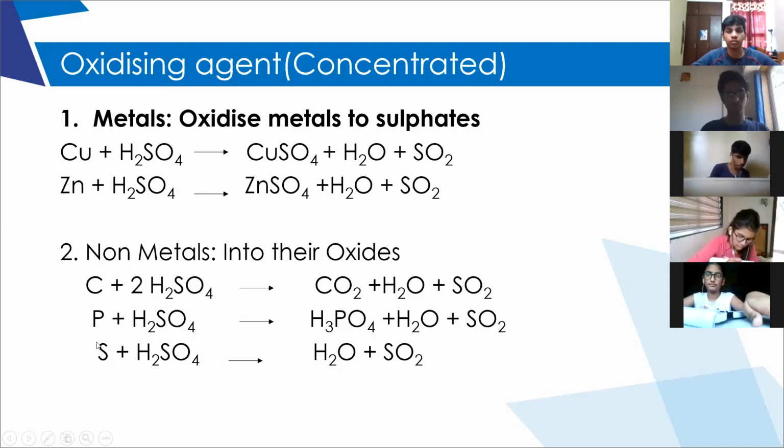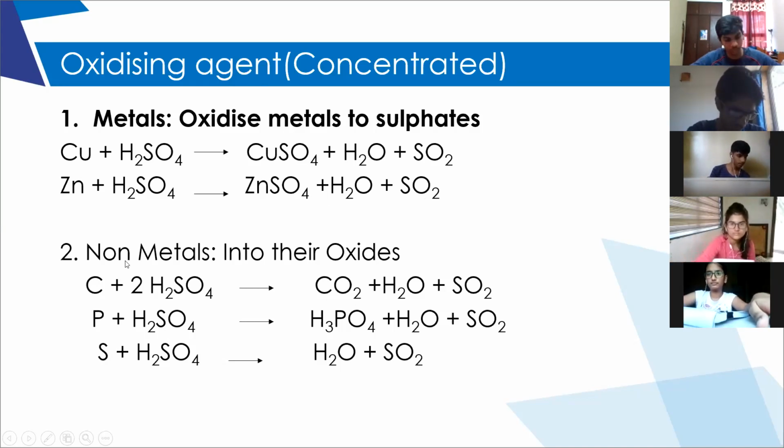Now, the second reaction is with non-metals. Do you remember in the periodic table we discussed the 13th group elements, right? From the 13th group onwards, they are called non-metals, right? So with non-metals, concentrated sulfuric acid will oxidize the non-metals into their respective oxides.